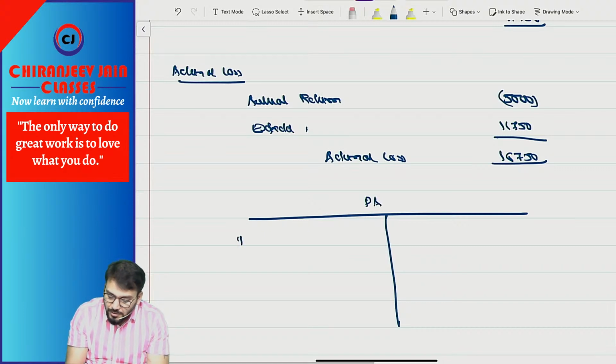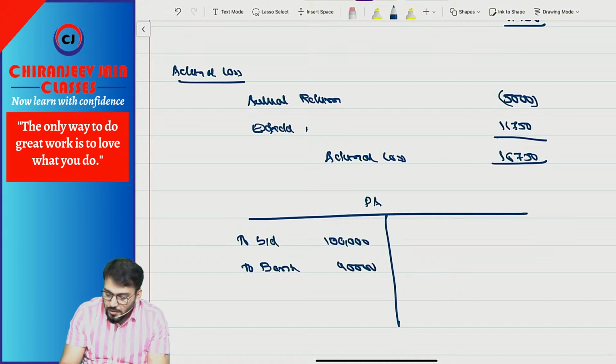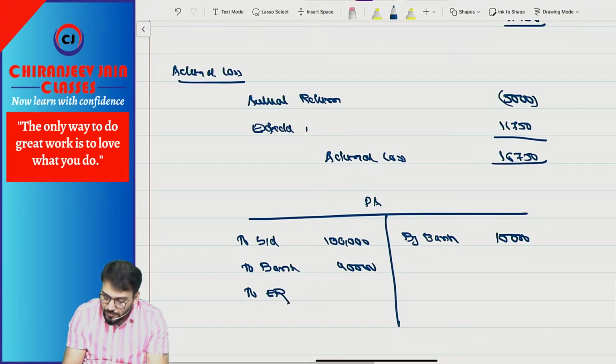If suppose they ask, what is the opening balance? 1 lakh. How much contribution received to bank? How much benefit paid out of that? So by bank 10,000. To expected return, how much? 11,750.